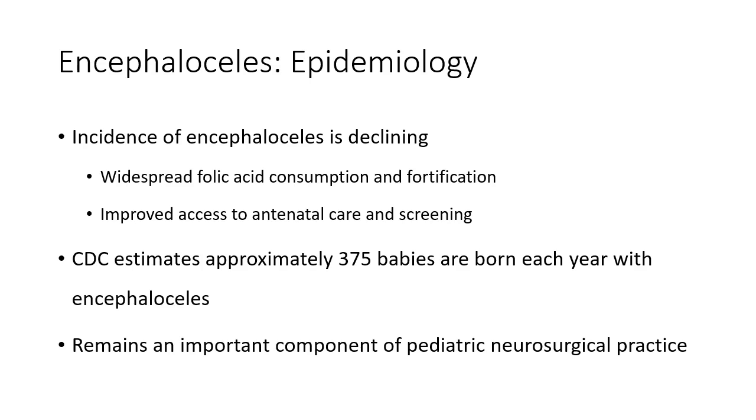The CDC estimates that there are approximately 375 babies born each year with encephaloceles, and these diseases remain an important consideration for pediatric neurosurgeons, particularly in areas where access to antenatal care is poor or where therapeutic abortion is illegal. Also of note is a preponderance within East Asian populations for anterior encephaloceles.